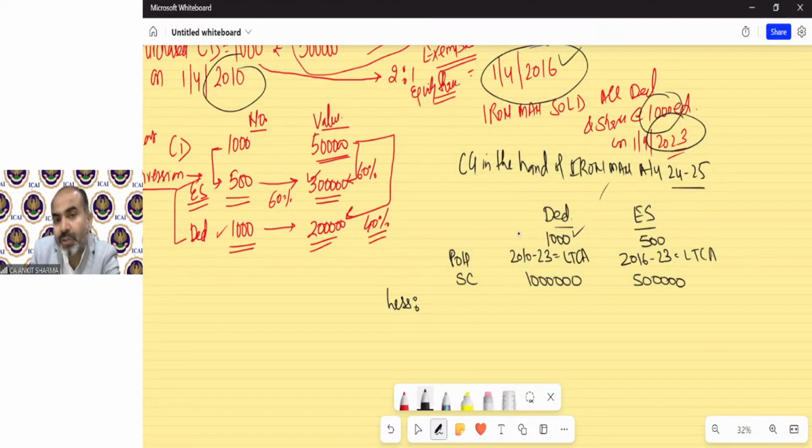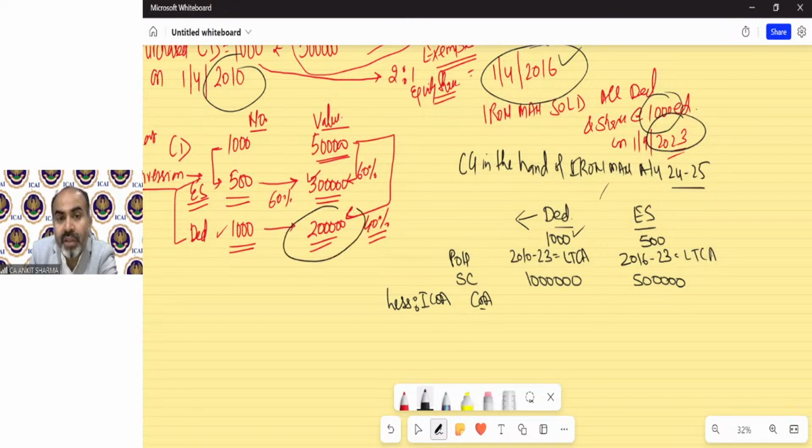Now the cost of acquisition or index cost of acquisition. You might have remembered that debentures cannot have the benefit of indexation. In note number 2, I guess, no debentures and bonds need to be indexed except the capital index bond and one more that is specified by the government. So these are normal debentures and bonds, so we cannot index it. So we will take cost of acquisition in case of debentures. Now, what is the cost of acquisition?